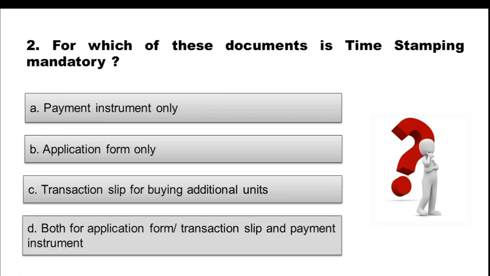Now let's move to our second question. For which of these documents is time stamping mandatory? Option A, payment instrument only. Option B, application form only. Option C, transaction slip for buying additional units. Option D, both for application form, transaction slip and payment instruments. So choose the correct option.